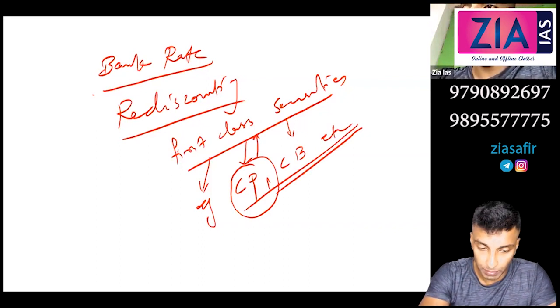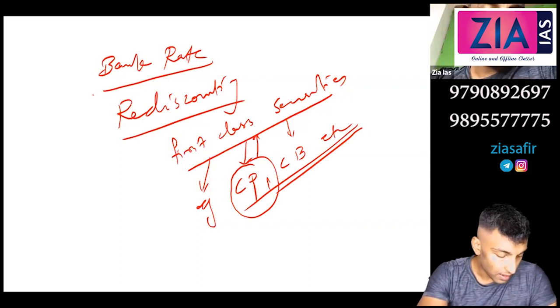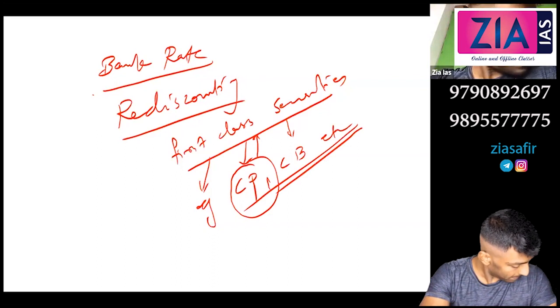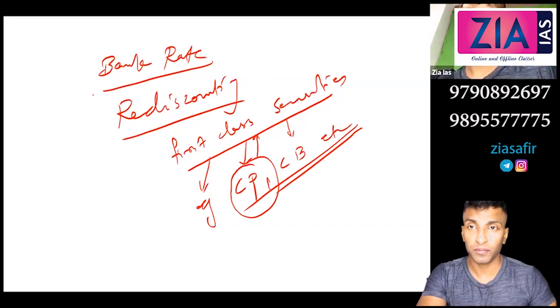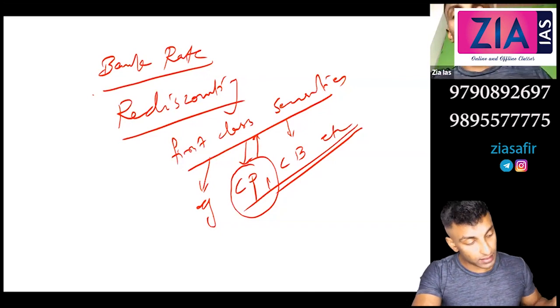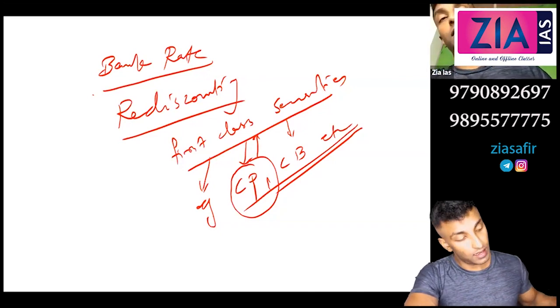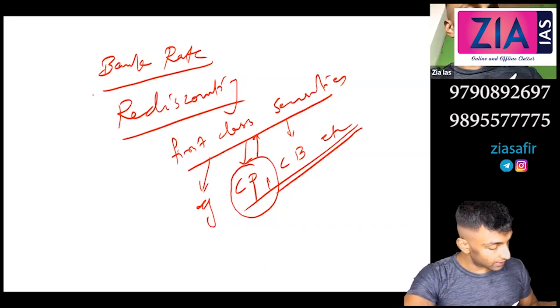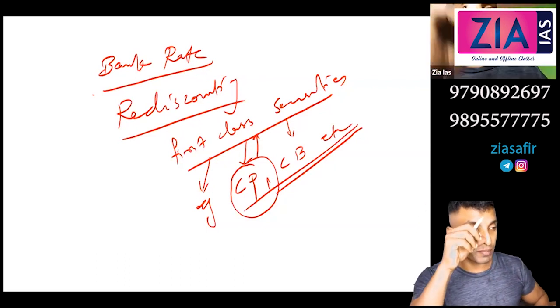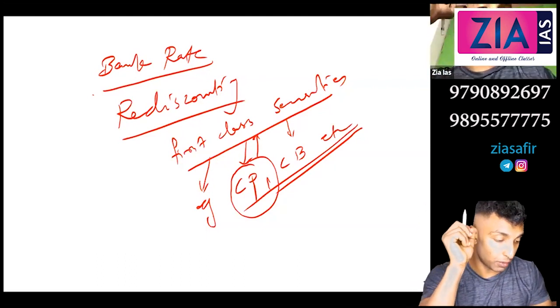One line you write, what is commercial paper? These are unsecured securities or bonds issued by high net worth companies to banks against short-term loans.